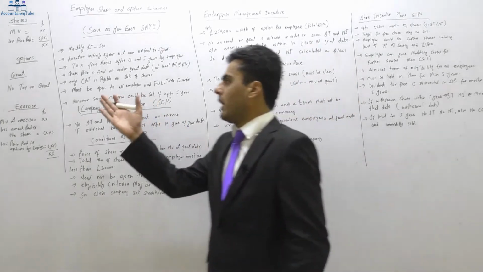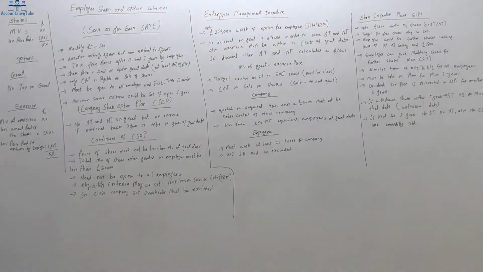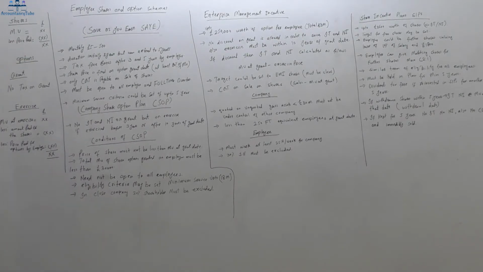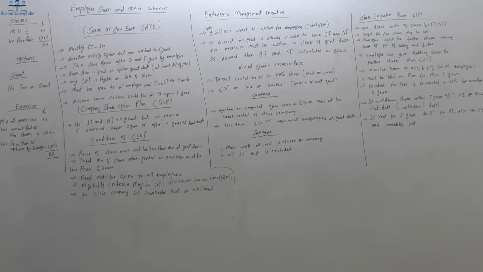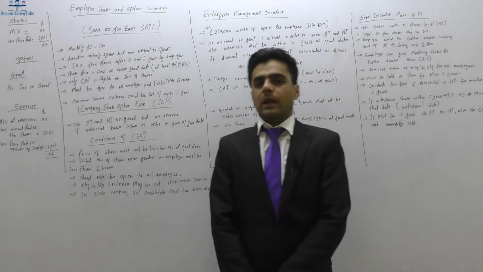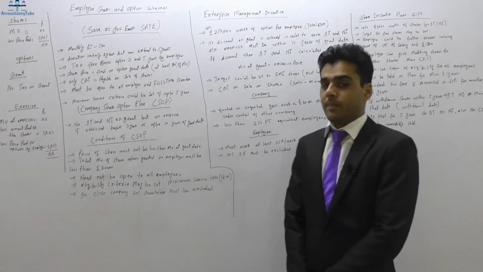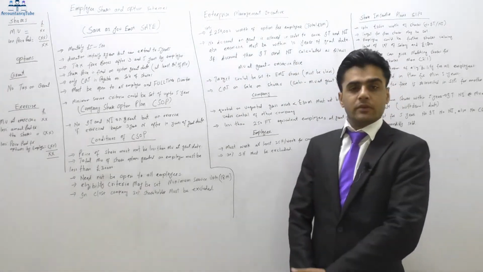Alright, now I've listed on the board on the very left side here, shares. So whenever you have got any share from your company, we will take the market value of that and we will deduct the price actually paid by the employee. Whatever the difference is, that is a benefit as far as shares are concerned. So we'll take the market value when the shares are provided to you, less whatever you have actually paid for that. That will be the benefit of the shares.